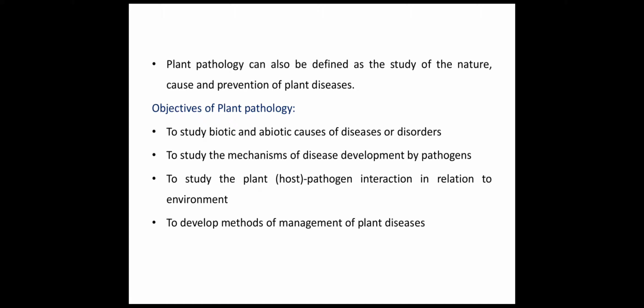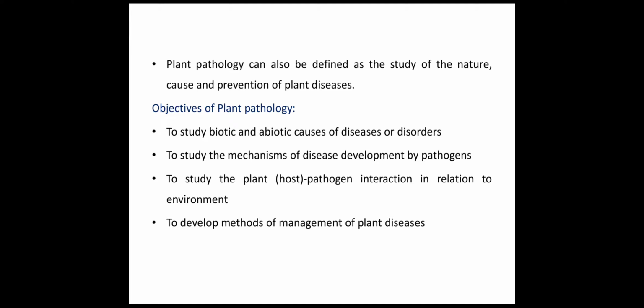The first objective is to study biotic and abiotic causes of disease or disorder. In that, we first have to study which are the biotic or abiotic factors responsible for causing disease. The second objective is to study the mechanism of disease development by the pathogen. In that, we have to study the actual mechanism responsible for the disease development.